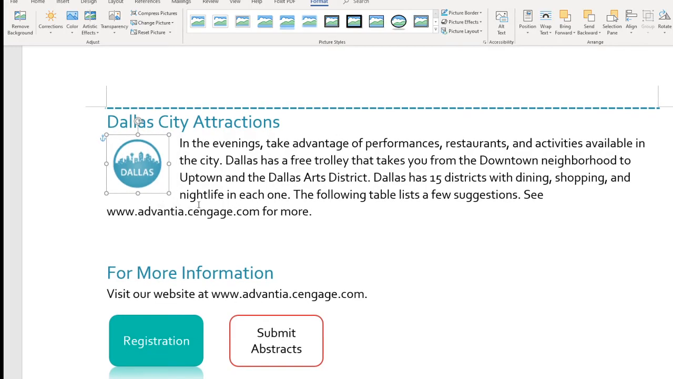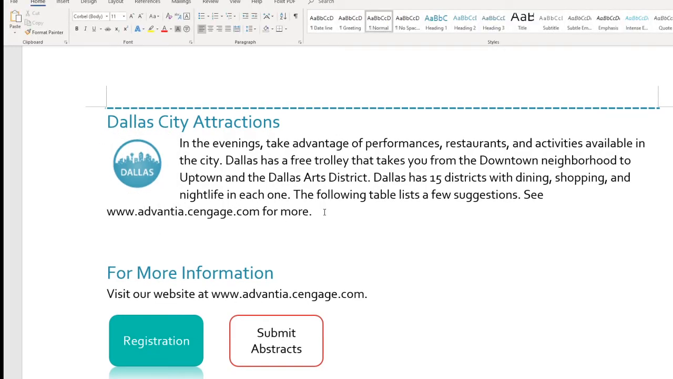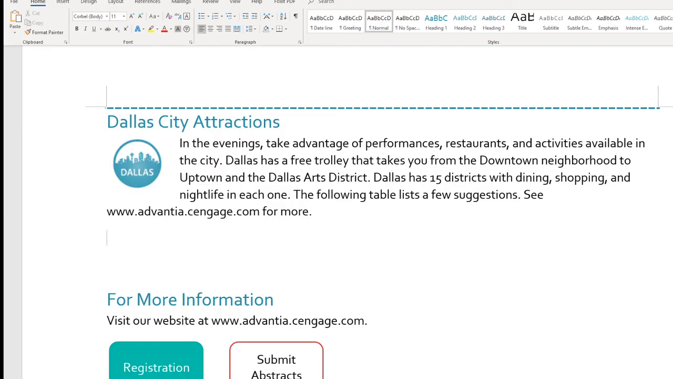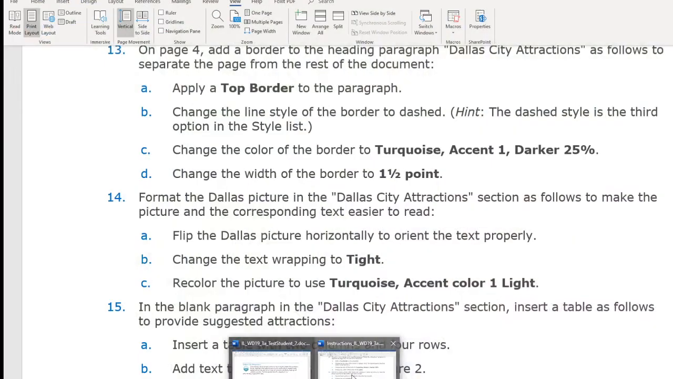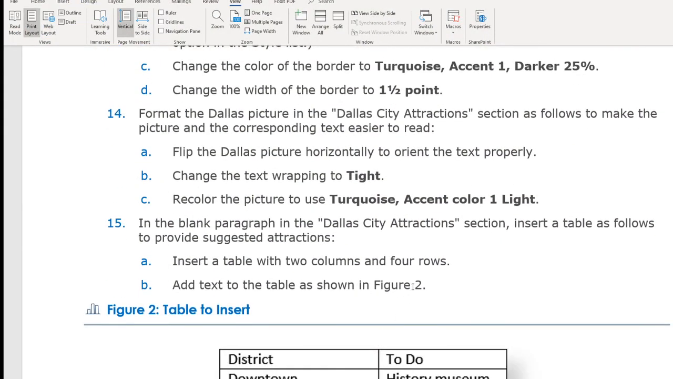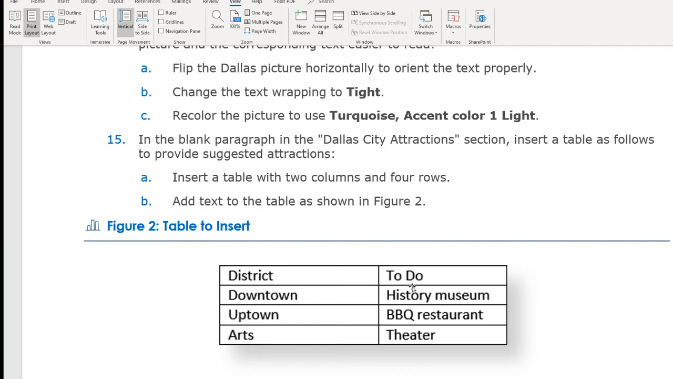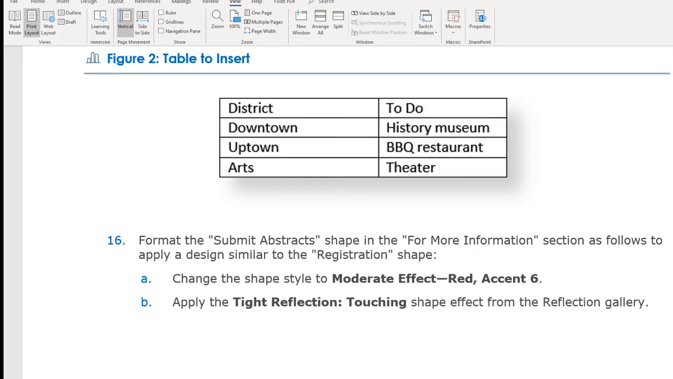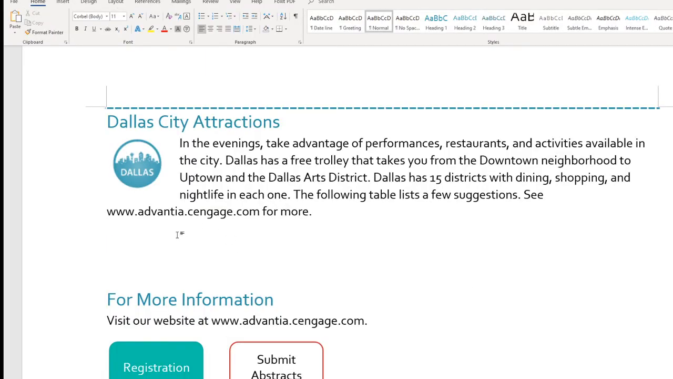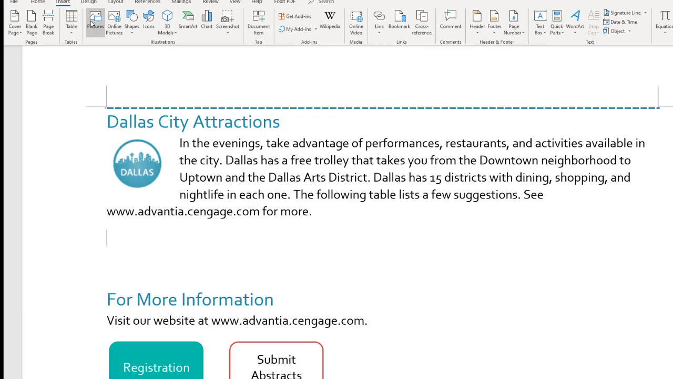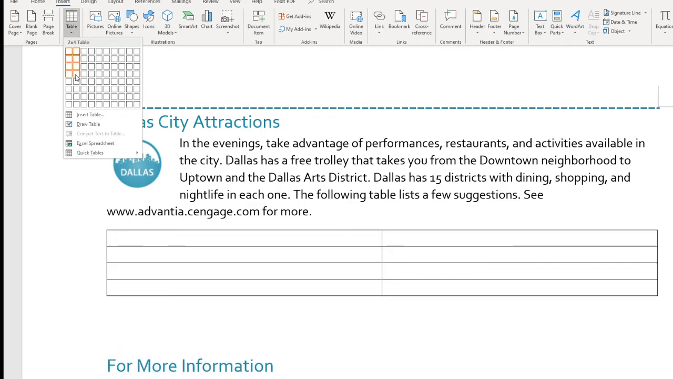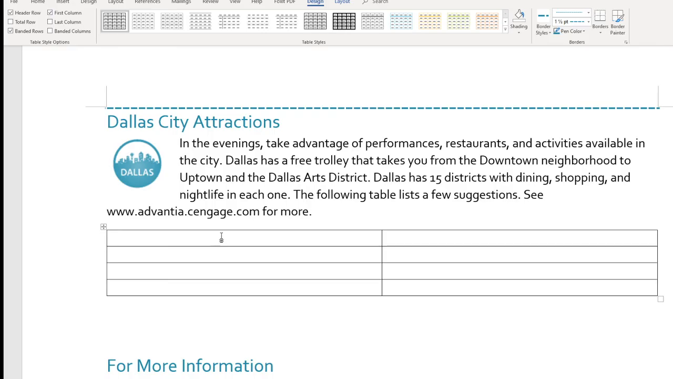So right here in the blank, we're going to create a new table by ourselves. Let's take a look. We're going to insert a table, and its basic is 2 columns, 4 rows, so 4 by 2. Add the text right here this way. So we are going to insert a table, and it's 4 by 2.